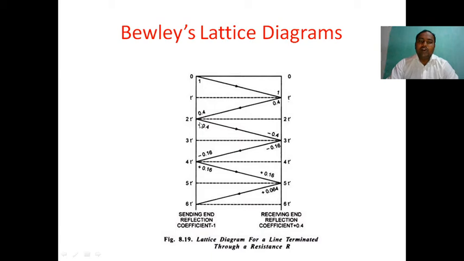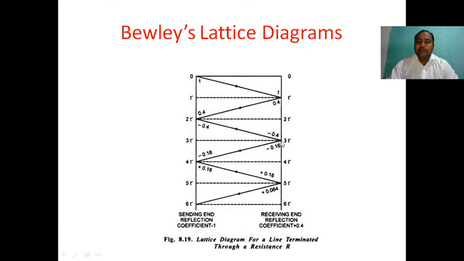The magnitude of -0.4 travels from the sending end to the receiving end and at time 3t reaches the receiving end point. But the receiving end reflection coefficient is 0.4. Multiplying -0.4 by 0.4, we get -0.16 at time 3t.